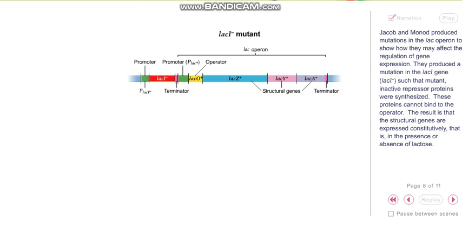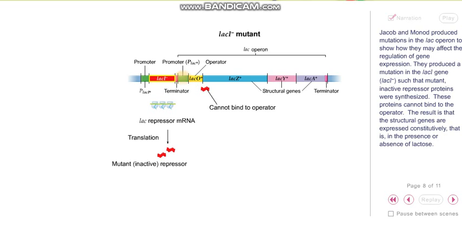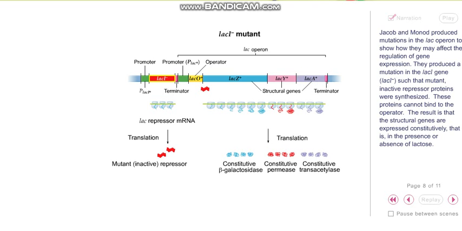Jacob and Monod produced mutations in the Lac Operon to show how they may affect the regulation of gene expression. They produced a mutation in the LacI gene, LacI-, such that mutant inactive repressor proteins were synthesized. These proteins cannot bind to the operator. The result is that the structural genes are expressed constitutively, that is, in the presence or absence of lactose.